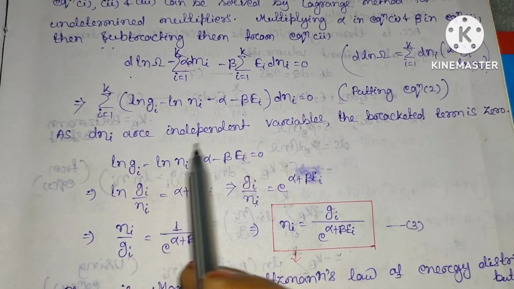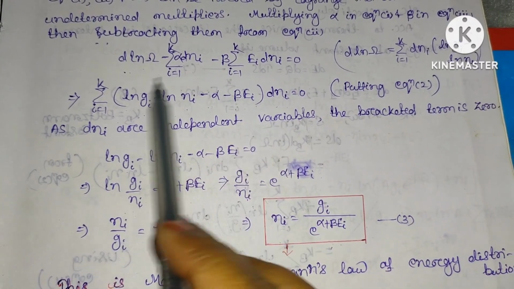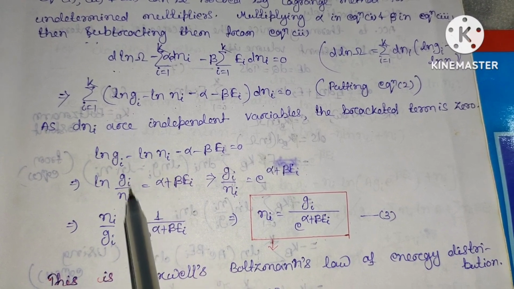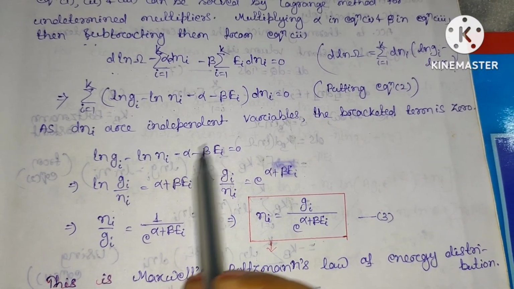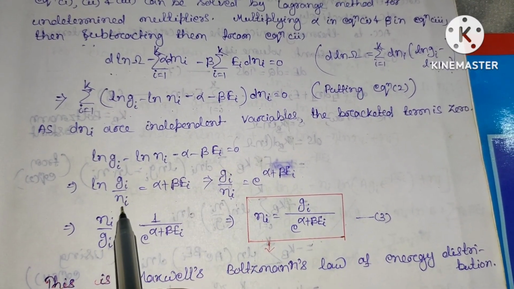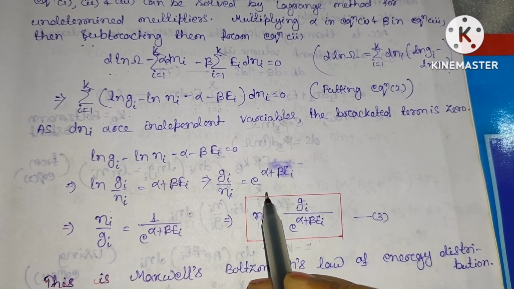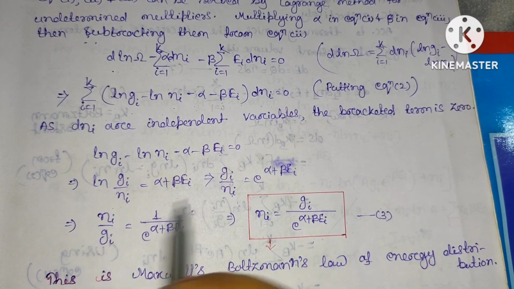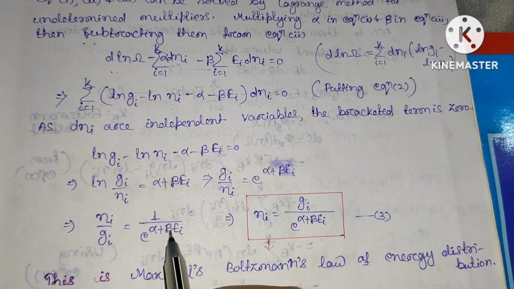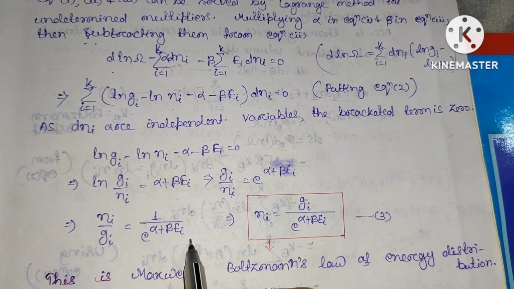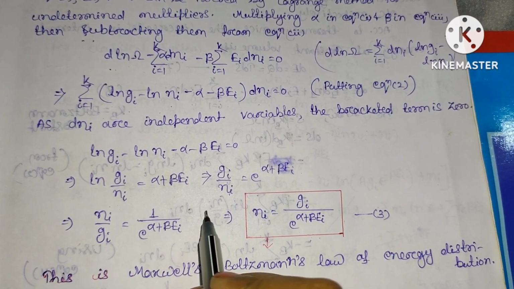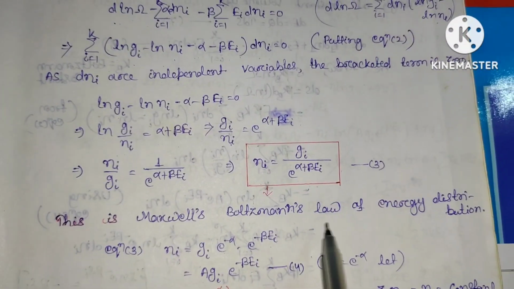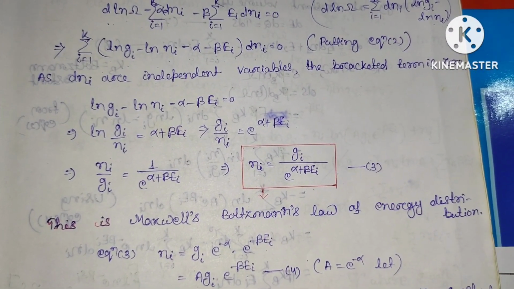As the dni are independent variables, this term is 0. So ln Gi minus ln ni, which means ln of Gi by ni, will be equal to alpha plus beta Ei. Again, Gi by ni equals exponential of alpha plus beta Ei. Or taking the reciprocal, ni by Gi will be equal to 1 by exponential of alpha plus beta Ei, or ni will be equal to Gi divided by exponential of alpha plus beta Ei. So this is the Maxwell-Boltzmann law of energy distribution.